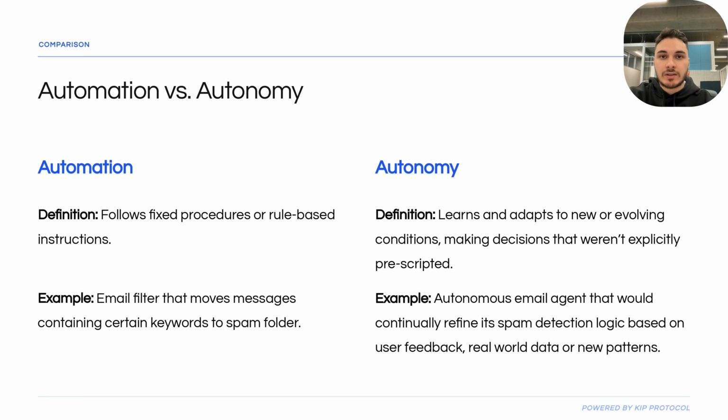First, let's contrast automation with autonomy. Automation follows fixed rules. Think of a basic email filter that flags anything with "free money." Autonomy goes even further than this. It builds and updates an internal model of its environment, refines its logic, and makes decisions not explicitly programmed. So you can imagine an email agent that learns from you marking spam over time, adapting to its patterns of its own. That's autonomy. It's crucial for agents that must survive and evolve in dynamic, real-world settings without a human babysitter.